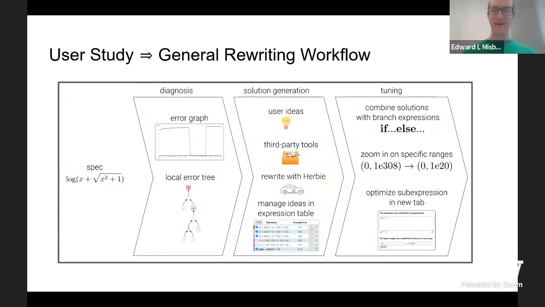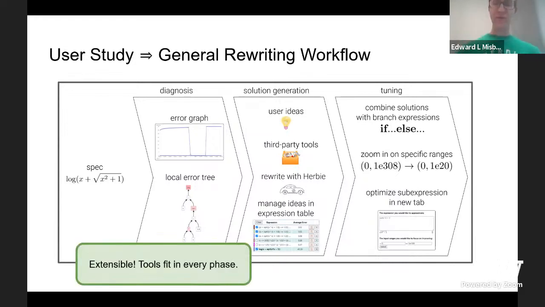In the demo you saw, something I want to draw your attention to is that it refers to a particular rewriting workflow, which is described here. Users diagnose errors, generate solutions, and then tune the ideas they come up with to their satisfaction. In our user study, this is the process we observed users using to solve rewriting problems, and we found it useful when designing Odyssey to refer to different steps in this workflow.